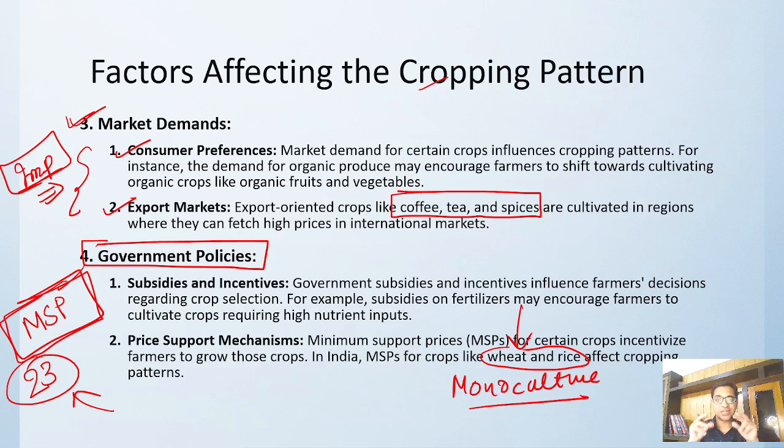Farmer decision is influenced by this subsidy and incentive, like in which crop I get good subsidy, in which crop I don't get good subsidy, in which crop I get more incentive, in which crop I am not getting incentive.